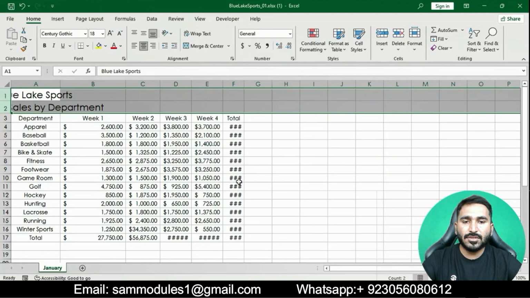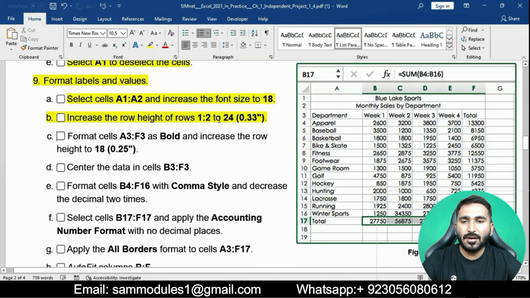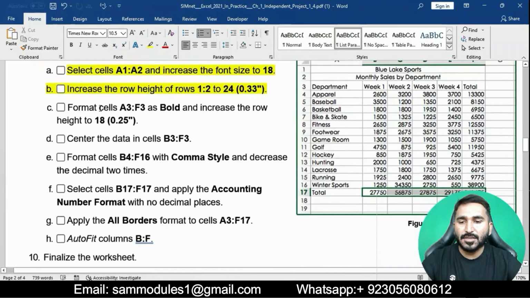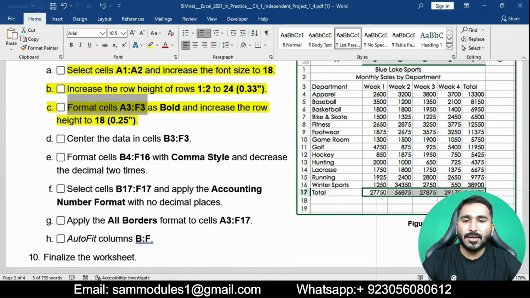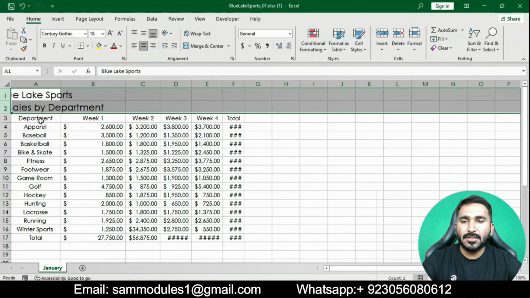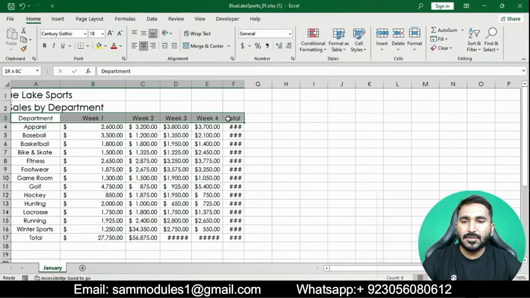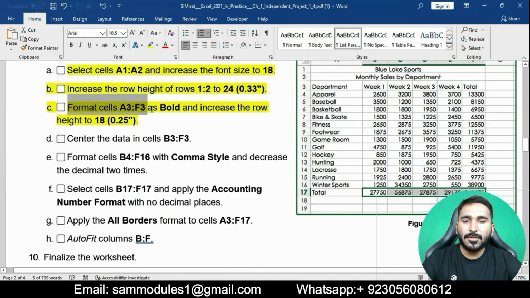The next point is point C of question number 9: format cells A3 to F3 as bold and increase the row height to 18. First we will select cells A3 to F3 and apply bold.